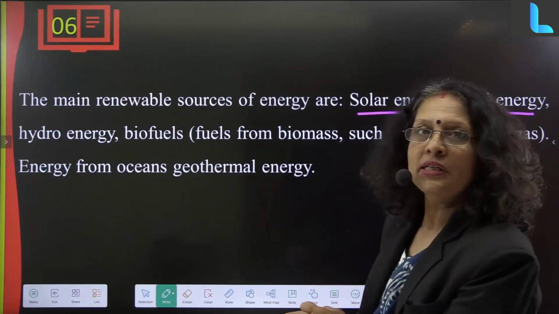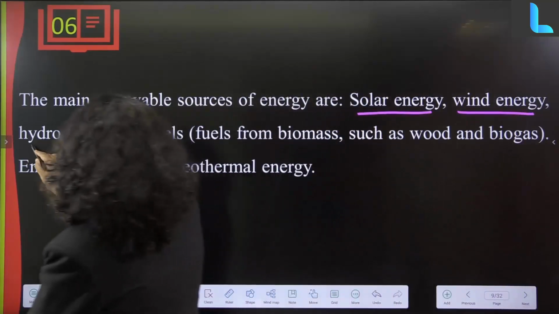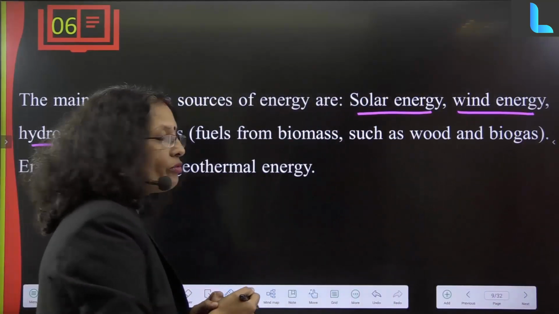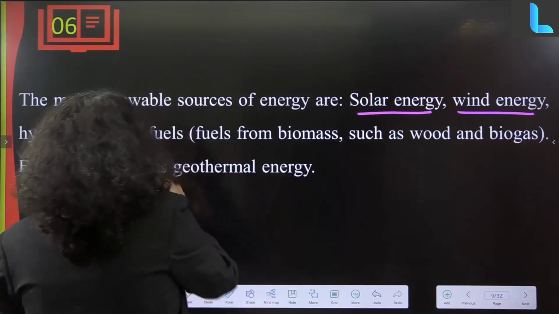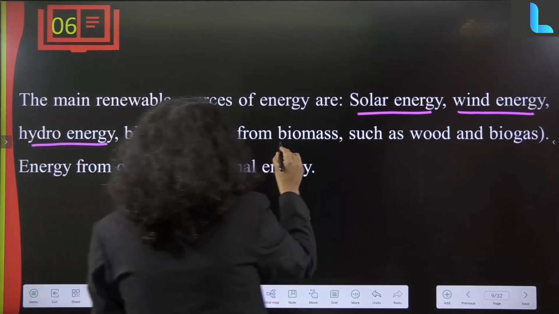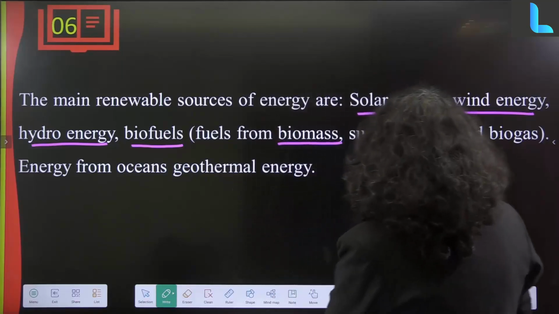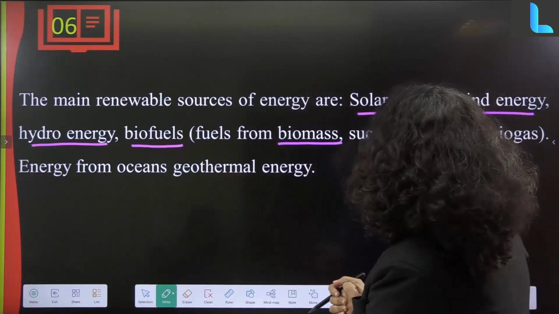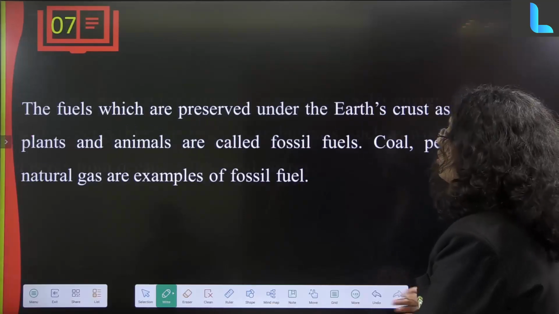Wind is also present in nature. Hydro energy: all water bodies, water will convert into energy. Then biofuels, like fuels obtained from biomass, like biogas. Then energy from the ocean, and geothermal energy is also there.